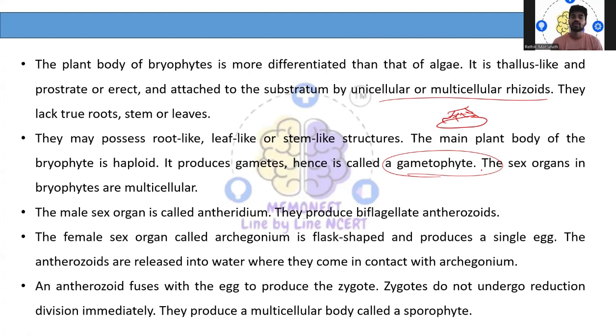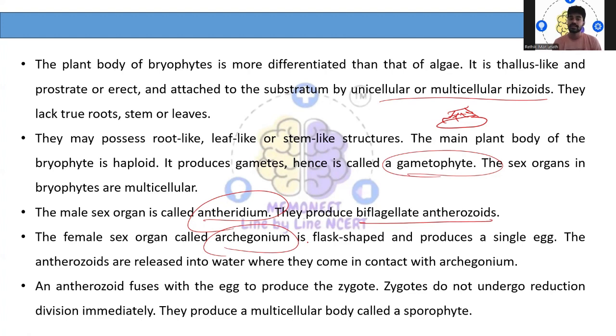The male sex organs are called antheridium and they possess biflagellate antherozoids, whereas the female sex organs are called archegonium, a flask-shaped structure that normally produces only a single egg.